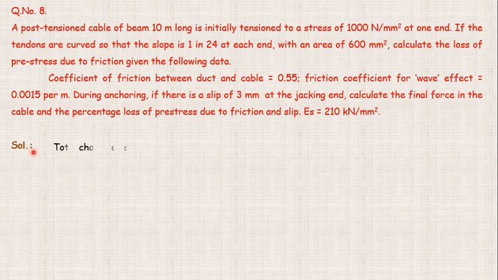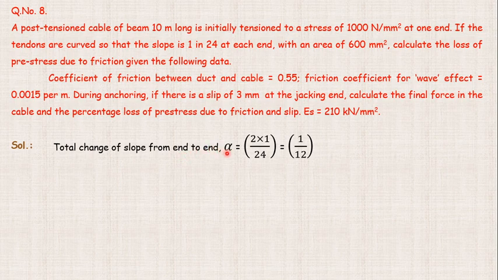So moving to the solution part, total change of slope from end to end. So total change of slope means from one end to the other end. So 1 upon 24, how many ends are there? 2 ends. So each end it is 1 by 24. So that is the start end and the finish end, we can consider 2 into 1 divided by 24, which comes out to be 1 divided by 12 that we have to consider.